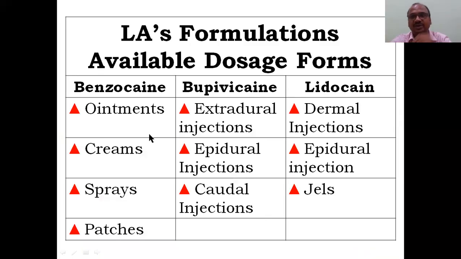Yes, this also appeared a number of times. Local anesthetic formulations available in dosage forms. In the exam they will ask you to find out the local anesthetic which is available in both forms. So here benzocaine: ointments, creams, sprays, patches. Bupivacaine: extradural injection. These two are mainly injections. Bupivacaine injection. Here also epidural injection. This is also available in gels: lidocaine. That point you can remember.